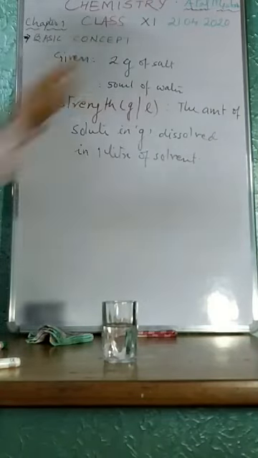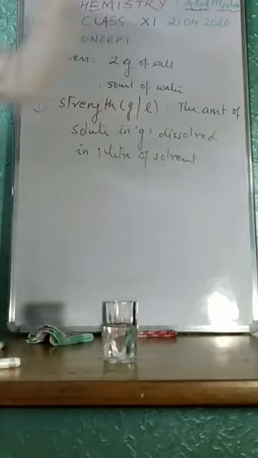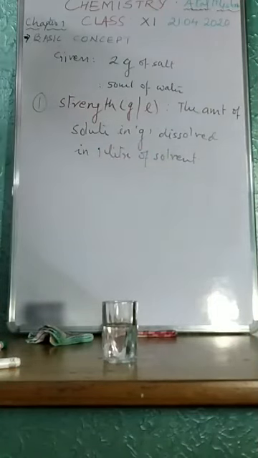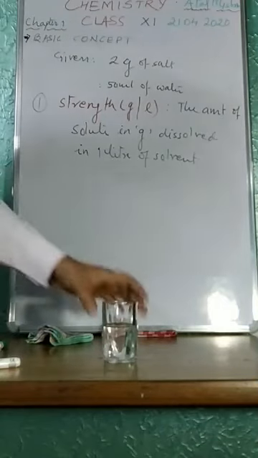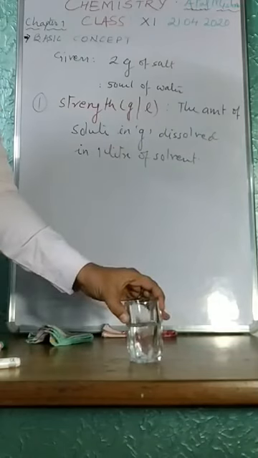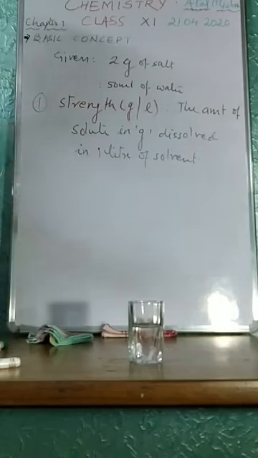Now, strength is the amount of solute in gram. Every time you need not take 1 liter of solvent and a large amount of solute. I can convert this solution into gram per liter.